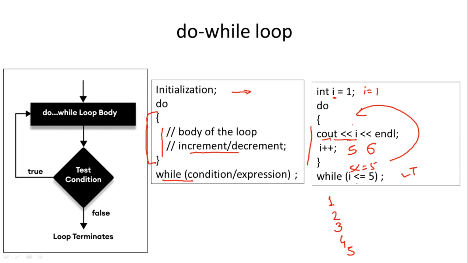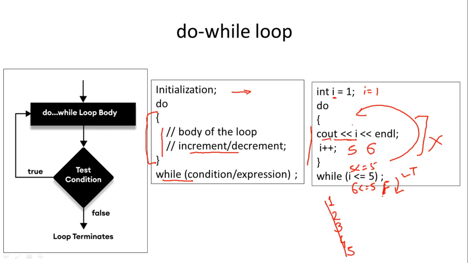Now if you check the condition, 6 less than or equal to 5, it is false. Whenever it is false, the do block will not be executed, and control will come out of the loop. So here the output is the same, 1 2 3 4 5, as the while loop, but the working is different.